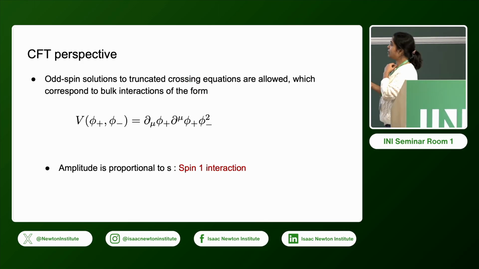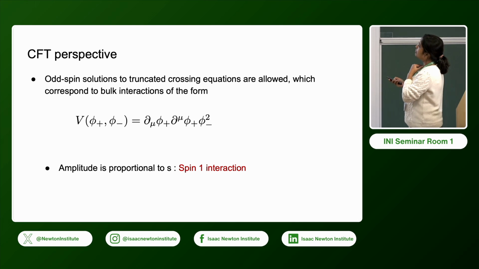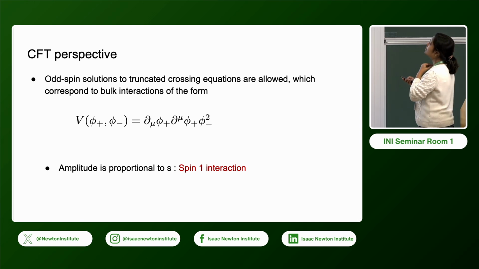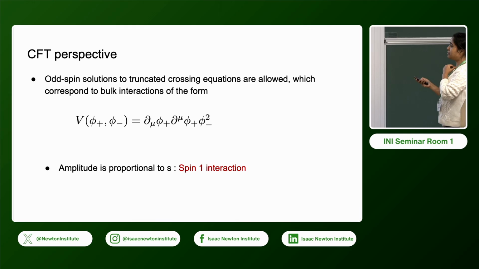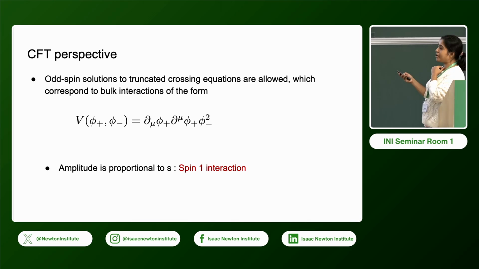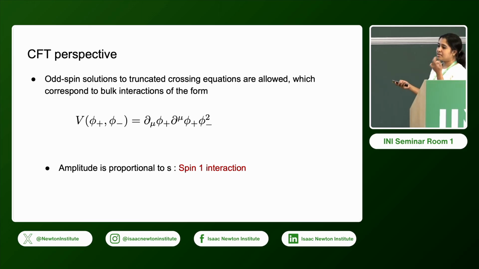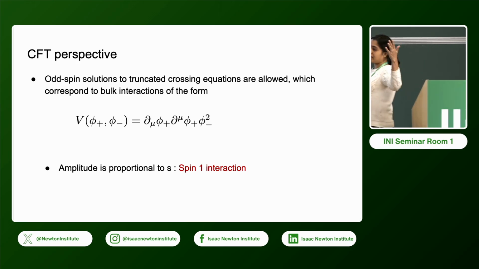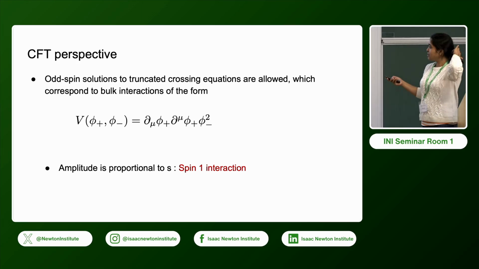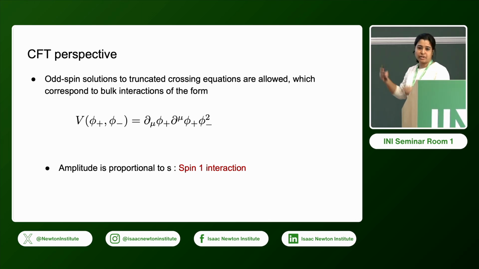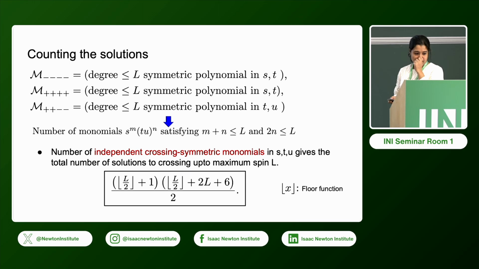Just to give you an example, in the Lagrangian, in the potential, this term is now allowed, where we have two derivatives of phi plus and phi minus squared. And one can show, just by using flat space Mandelstam variable arguments, that this amplitude is proportional to S, which, if you think about this truncated solution, is like S to the L. So this is a spin 1 interaction. This is consistent with the fact that now we have non-identical scalars.